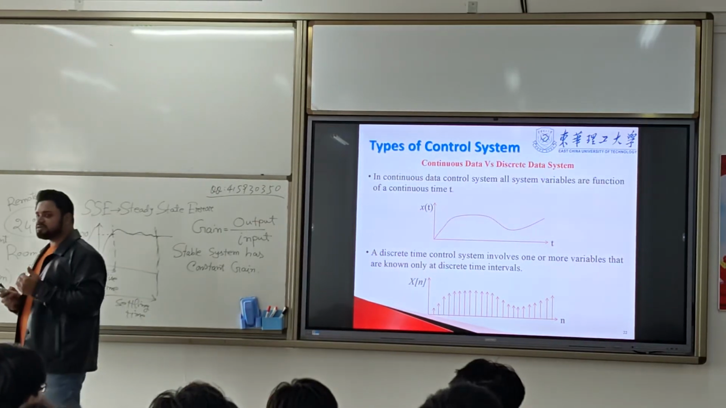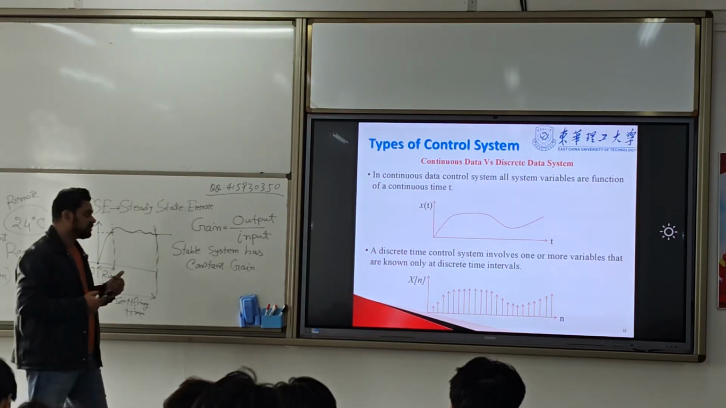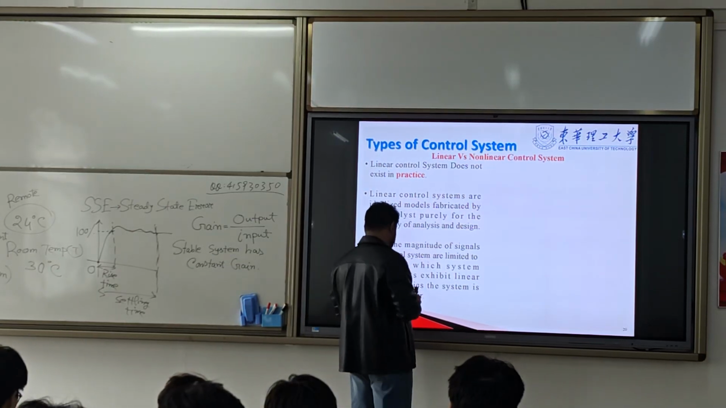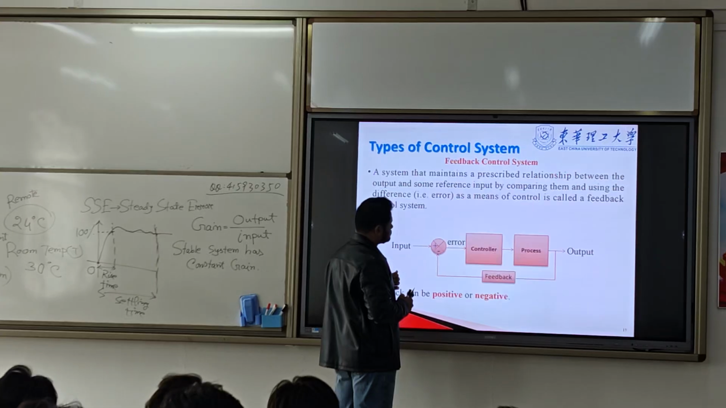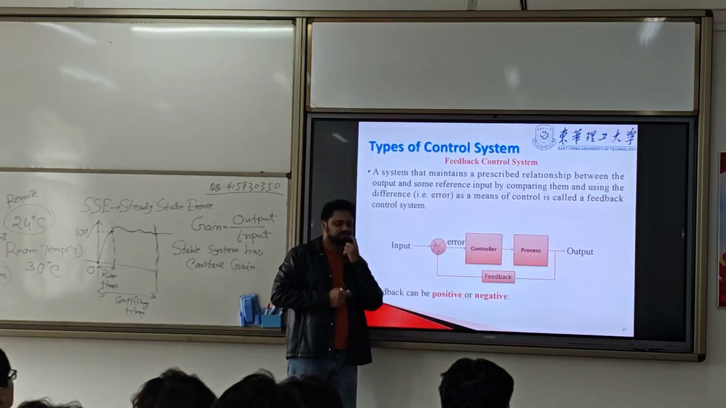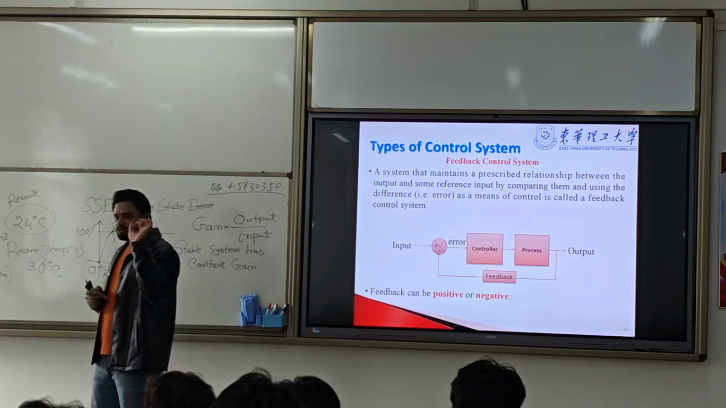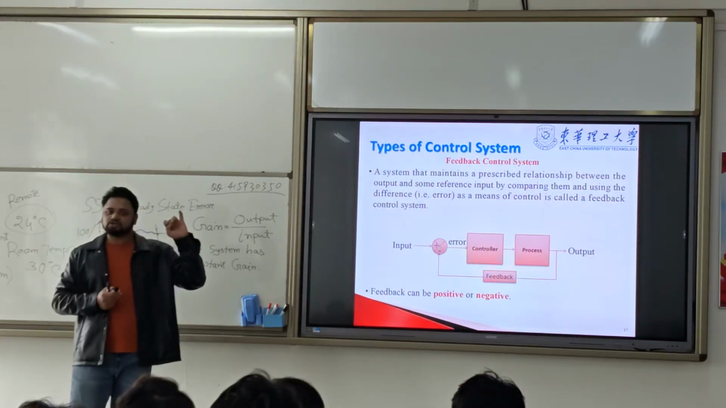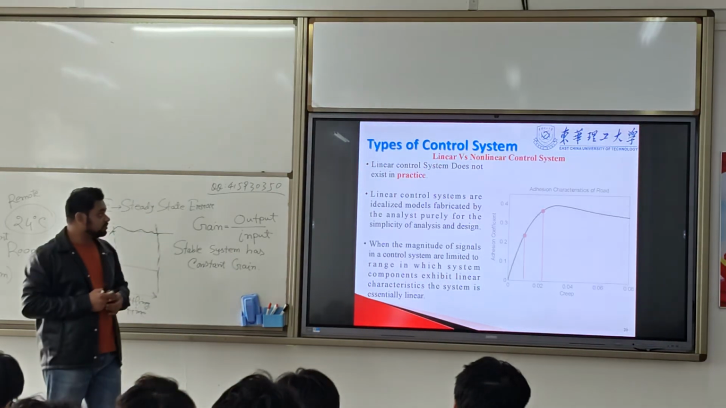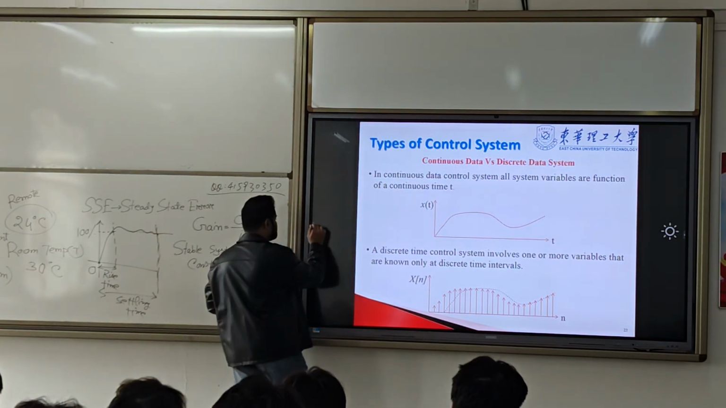Now the next one is continuous system and discrete system. For the input that we provide here, the input can be of two types. It can be continuous or it can be discrete. So we need to talk about which type of input it will be. Based on that we have two types of system: continuous system and discrete data system.